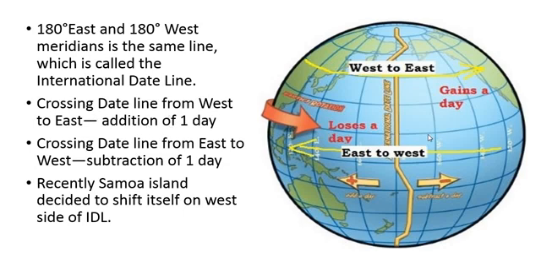Crossing the dateline from west to east, there will be addition of 1 day. When anybody moves from west to east, there will be addition of 1 day. Crossing the dateline from east to west, there is subtraction of 1 day. Recently, Samoa Island decided to shift itself to the west side of the international dateline. From this figure, it is very much clear.